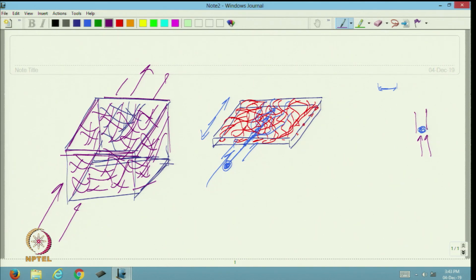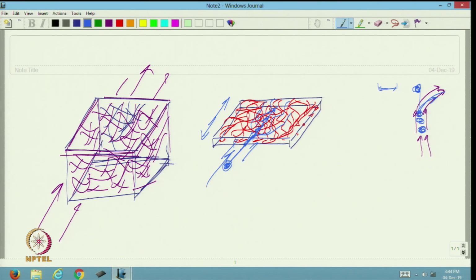Suddenly air takes this turn, but the particle, moving at high speed, has certain inertia, and will not bend with the air. It will try to move straight and follow its own path due to its inertia.